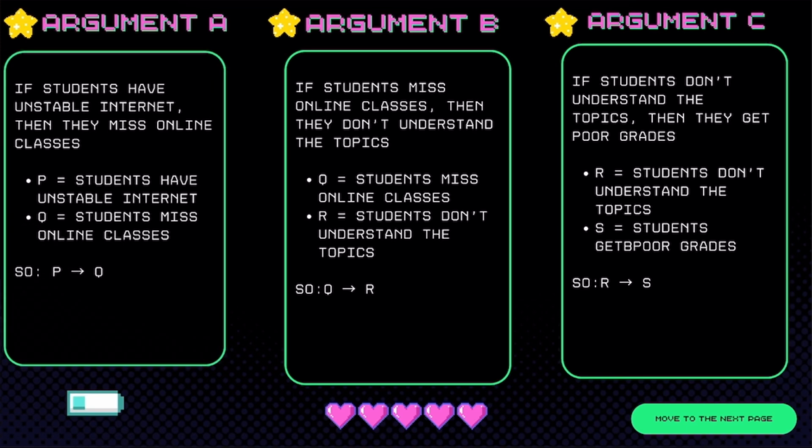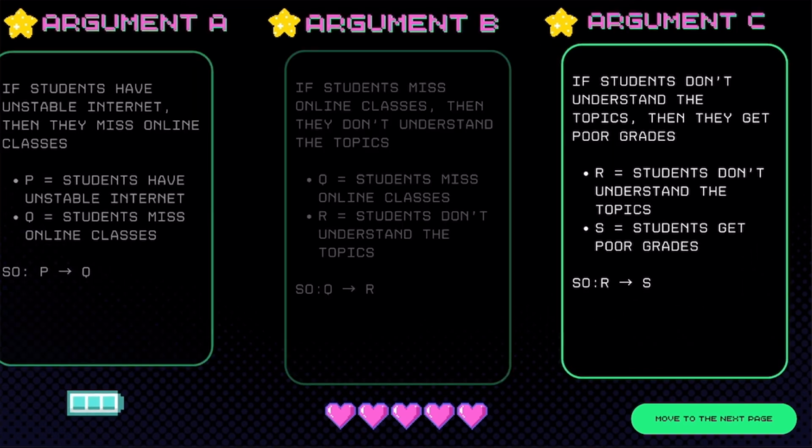Let's look at the next logical link. If students miss online classes, then they don't understand the topics. Symbolically, this becomes Q implies R, where R: students don't understand the topics. Notice how the conclusion of the first argument, missing online classes, becomes the premise for the next. This is how we start building a logical chain.